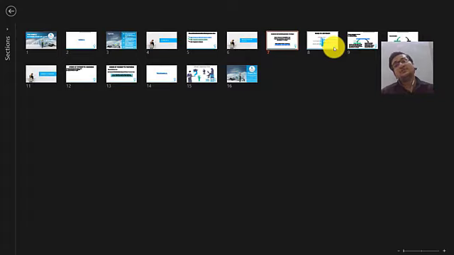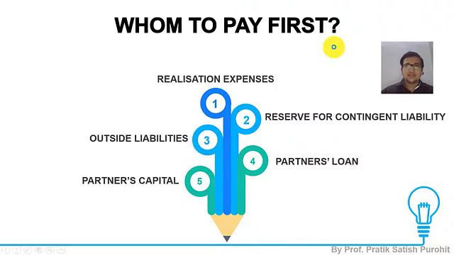Since I am receiving money gradually, not at one stretch, I need to make payments also in installments. So, what is the preference given? First, we need to pay off the realization expenses. As I told you, advertisement expenses and agent's commission for selling of the assets are realization expenses. The second thing that we need to do is payment of the reserve for contingent liability, like the example I gave of a discounted bill being dishonored. The third step is to pay off outside liabilities, then the partners' loan, and finally partners' capital.